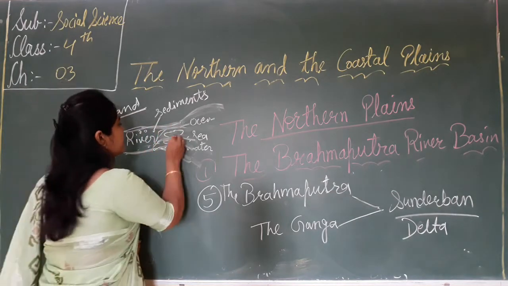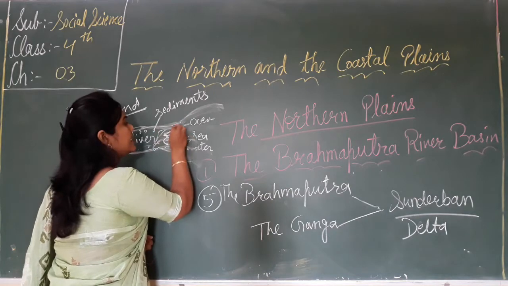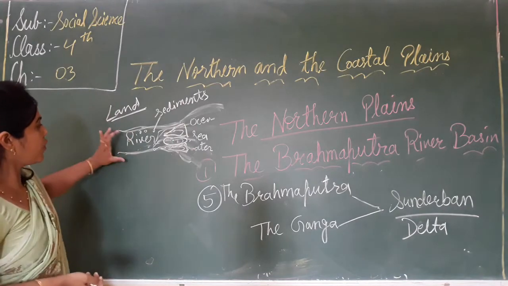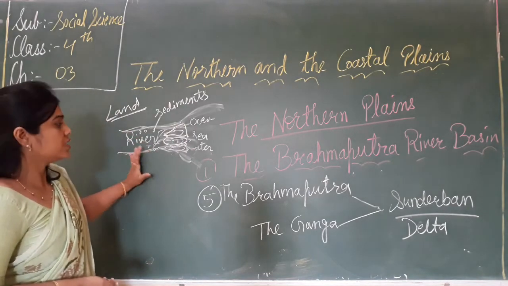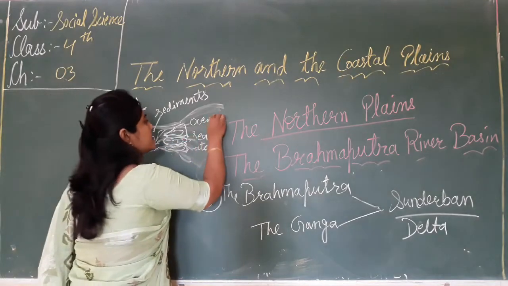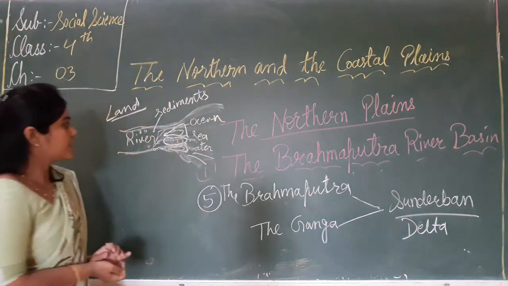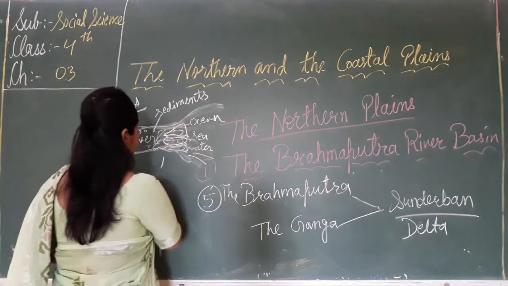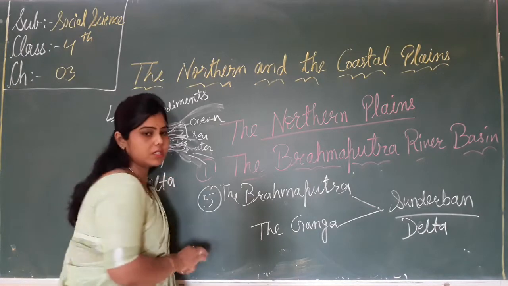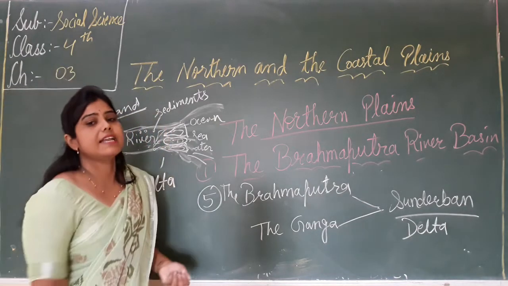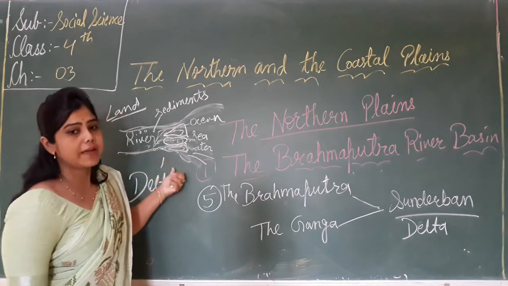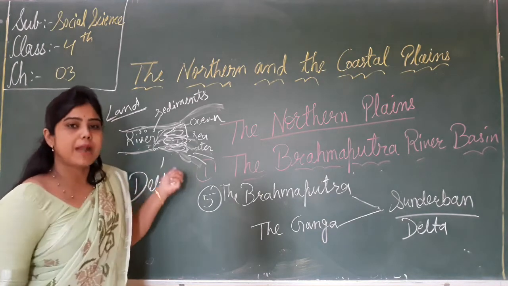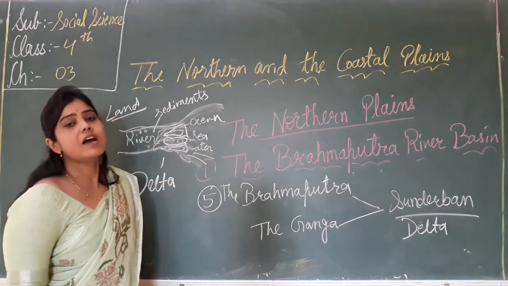Why? Because they deposit all the sediments in that area. The flow of the river is very low. When does the flow of the river become low? When it is about to fall into oceans and seas. So they form a triangular shape. That is called the delta. So what is a delta? A delta is an area of low flat land where the river splits and spreads into several branches before entering the sea.